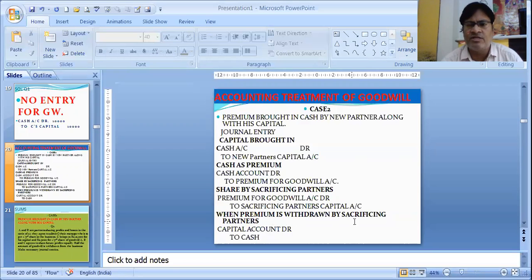When premium is withdrawn, sometimes they may leave the premium money in the business in their capital account, let the capital account be enhanced, let the capital be credited. But sometimes they may take the money, either the entire money or 10%, 20%, 50%, 60%, whatever. So accordingly, we will see capital account debit to cash. That means nothing but drawings to cash. Instead of drawings, we are writing capital account debit to cash.